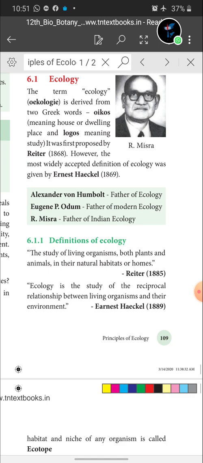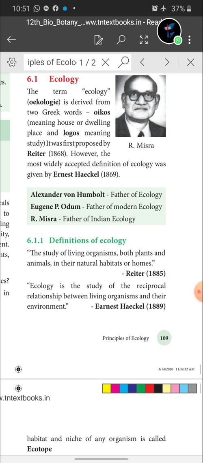So what is the definition for ecology as per Reiter? The study of living organisms, both plants and animals, in their natural habitat or home is called ecology. As per Reiter, ecology is defined as the study of living organisms, either plants or animals, in their natural habitats or home.